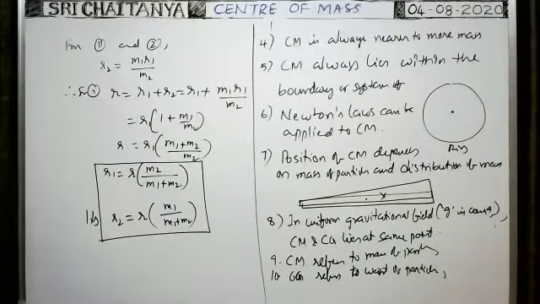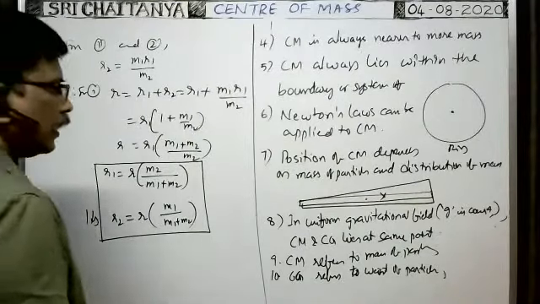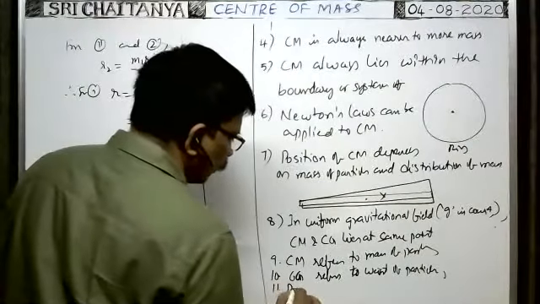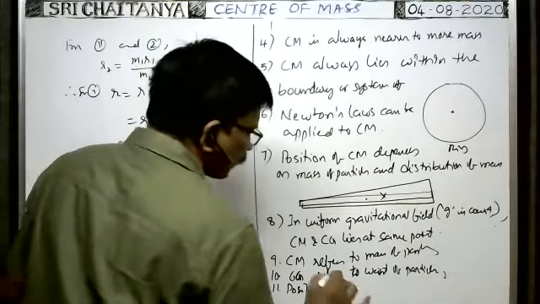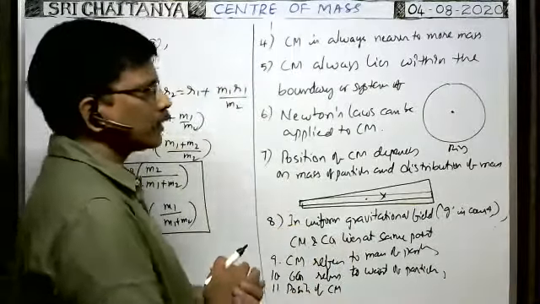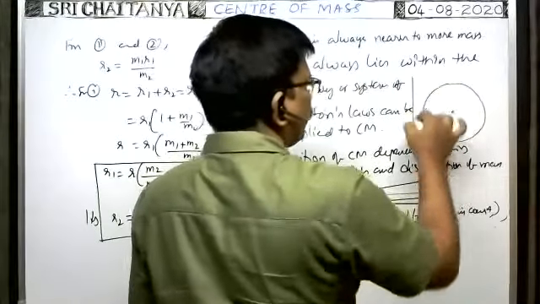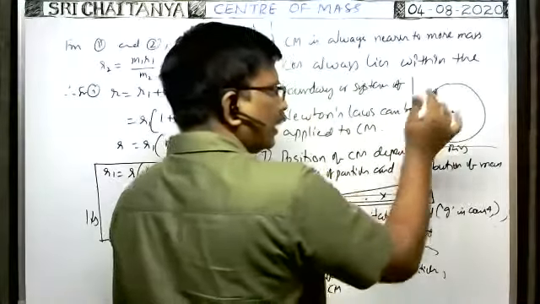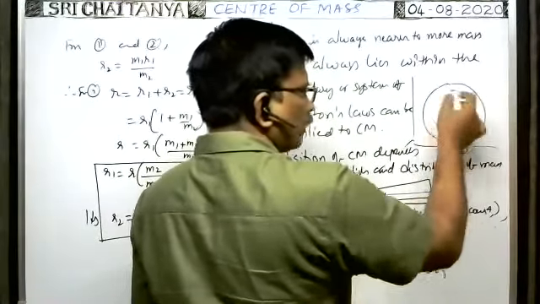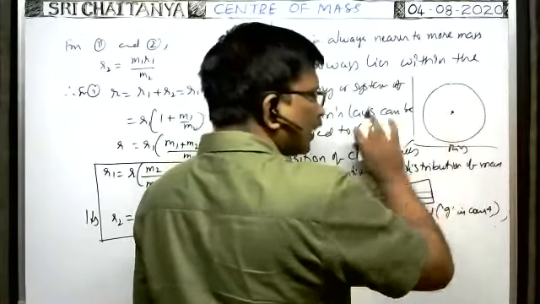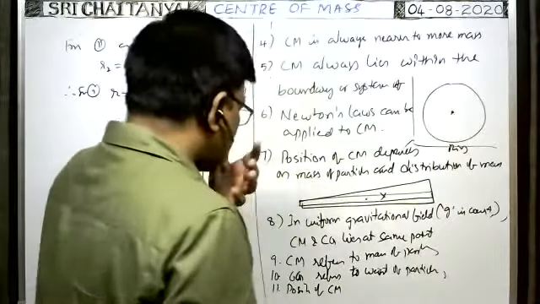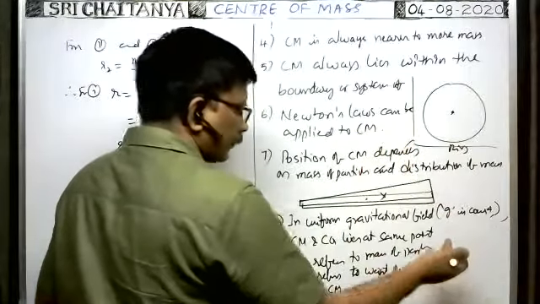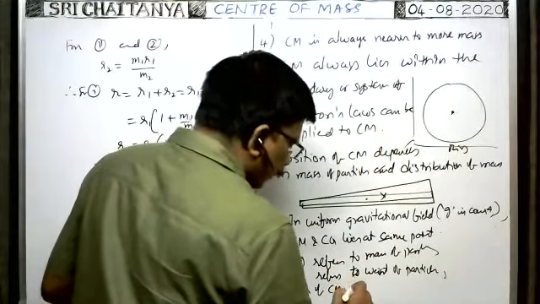Next, the position of center of mass does not depend on the coordinate system. Suppose this is a body, and here is a coordinate system. If the coordinate system is changed, the position of center of mass with respect to the body does not change. That remains constant. That's why the position of center of mass does not depend on the coordinate system or frame of reference.